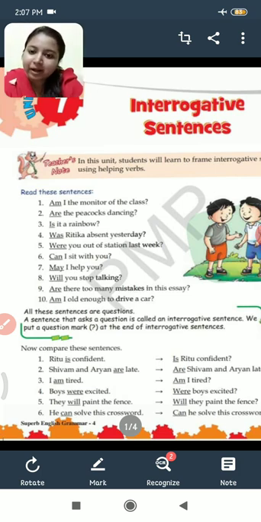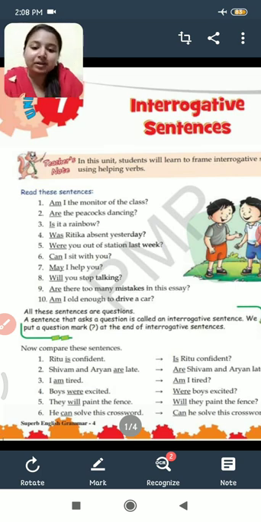What do you mean by interrogative sentence? A sentence that asks a question is called an interrogative sentence. Any sentence that is asking any question, that is called an interrogative sentence. For example, how are you? When will you come? Are you okay? May I help you? Will you stop talking? Any kind of sentence that asks a question is called an interrogative sentence.